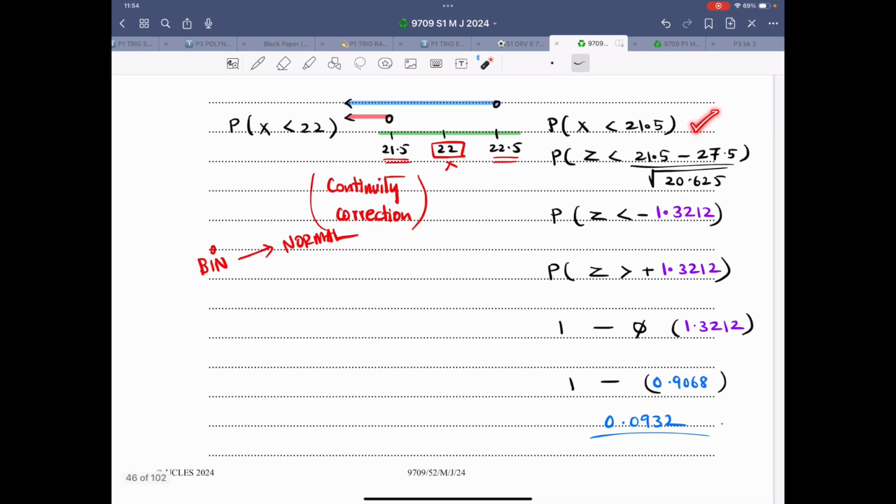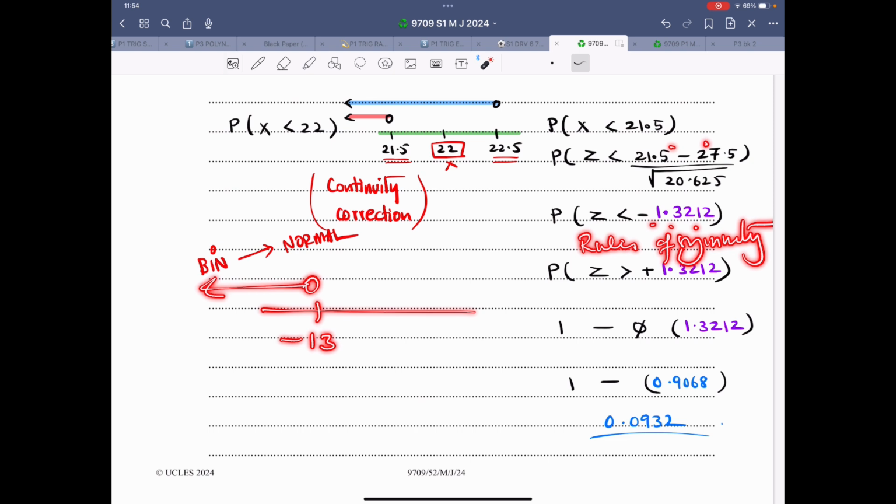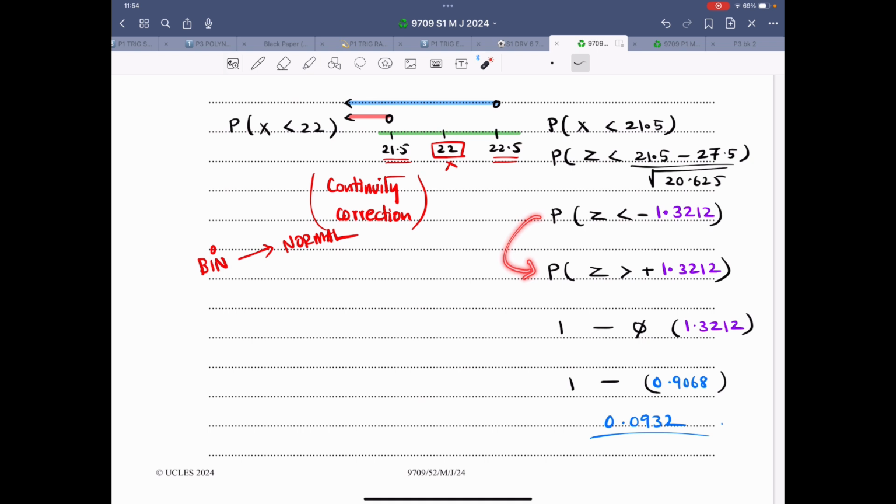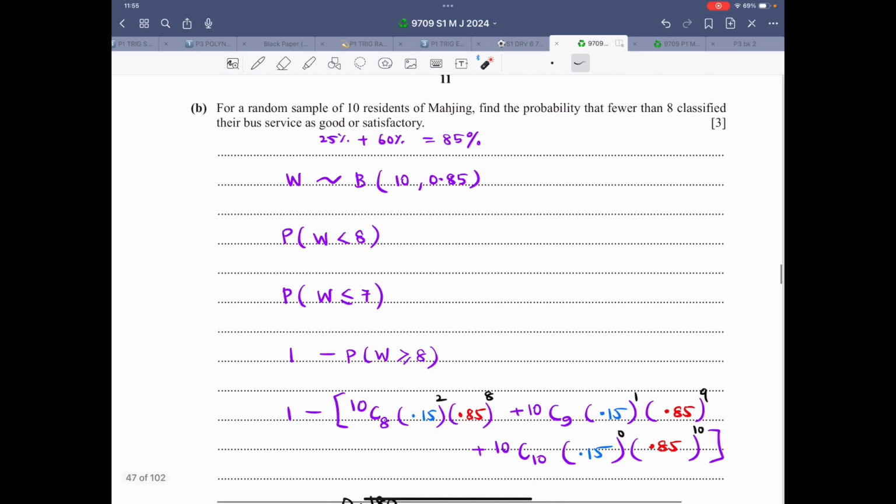The rest of the working is pretty basic. Standardize, get the z value, apply the rules of symmetry. So when it says z is lesser than negative 1.3, that is the same thing as z is greater than positive 1.3. That's what this rule says. And then when we talk about greater, if we are looking for this value, we calculate this probability and subtract from 1. That is according to the rules of normal distribution, and we get this answer. We get the z value to find the probability. So z to p, we apply the relevant rule and we get this answer. Part B.